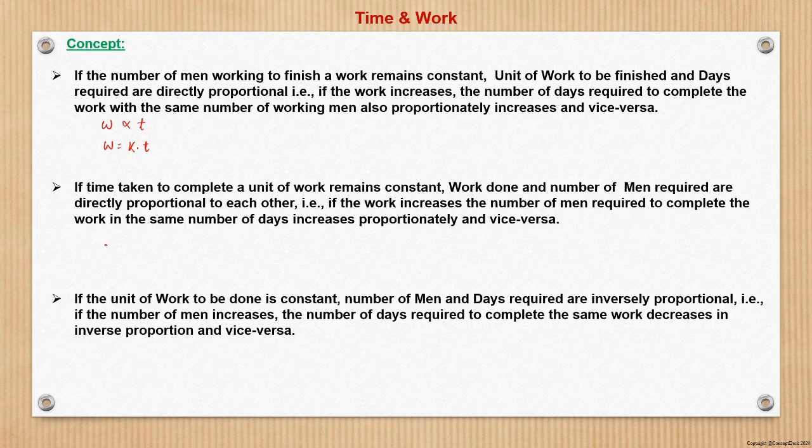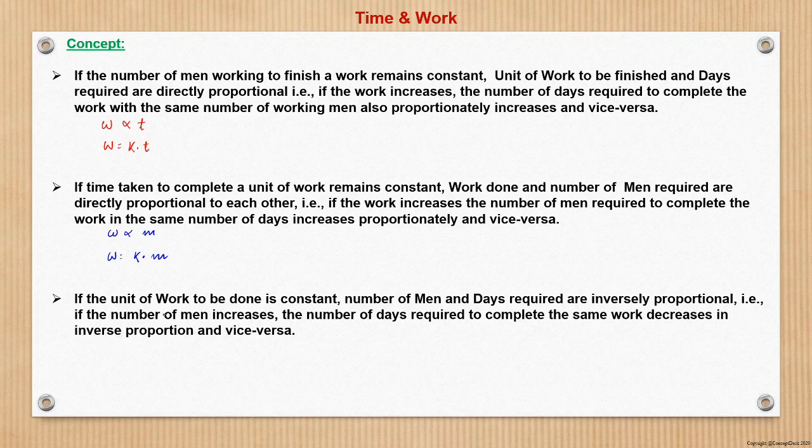Now, similarly, when time is constant, then the quantity of work is directly proportional to the number of men required to finish the work. So, higher is the work to be done, more will be the number of men required if the time taken to complete a work is constant. Suppose one unit of work is being finished in one day by 10 people. So, 2 units of work will be finished by 20 people in one day. Right. So, here I can write that work is directly proportional to the number of men. Right. So this again can be written as work is equal to some constant times m.